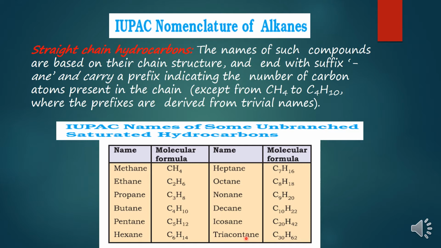These names depend upon how many carbon atoms are present in the chain and in what way they are bonded. If they are bonded with single covalent bond, the suffix "ane" is added.